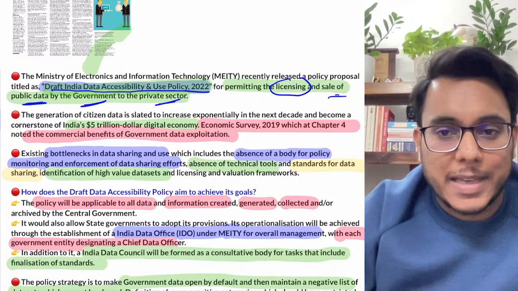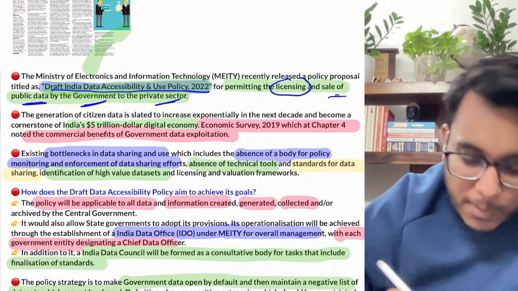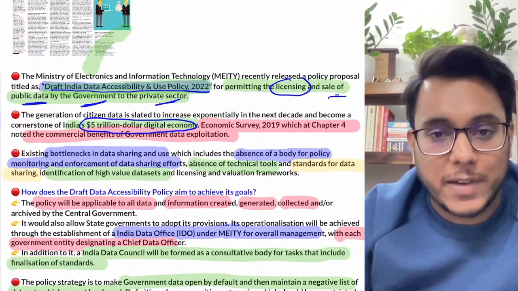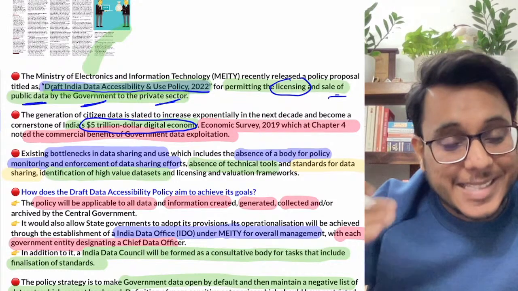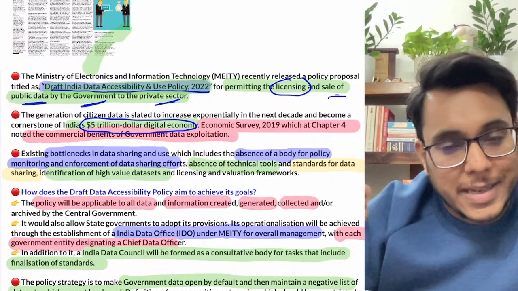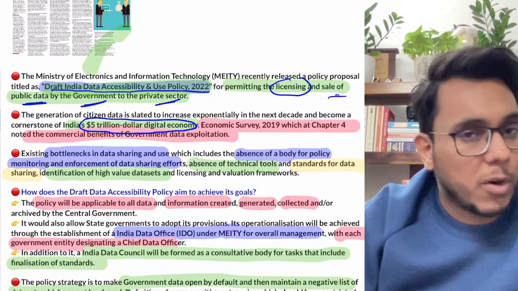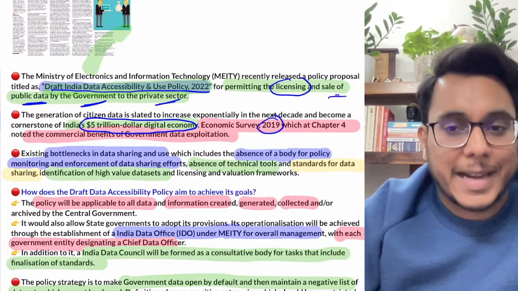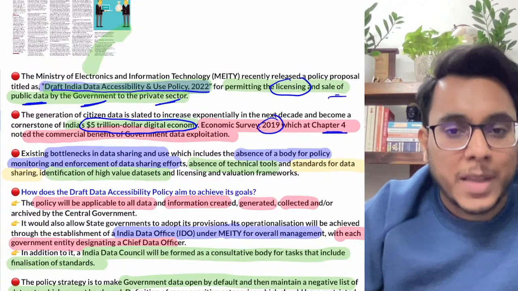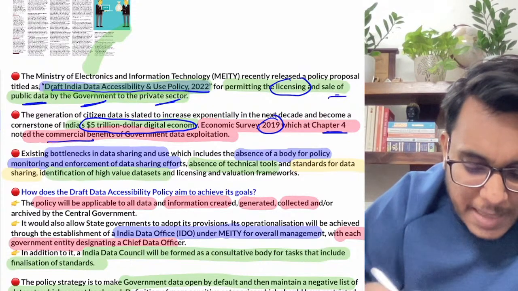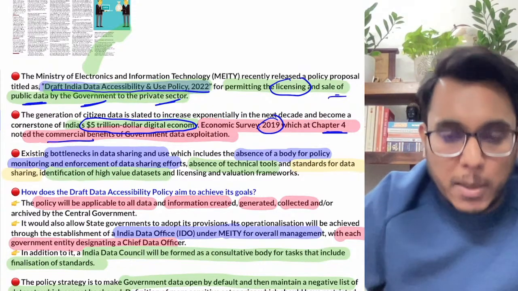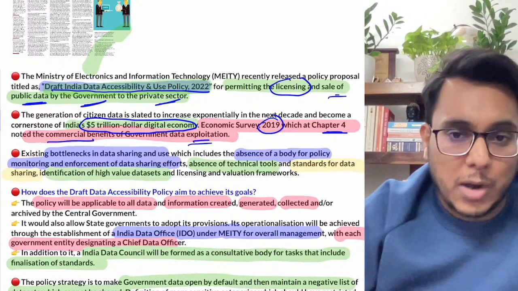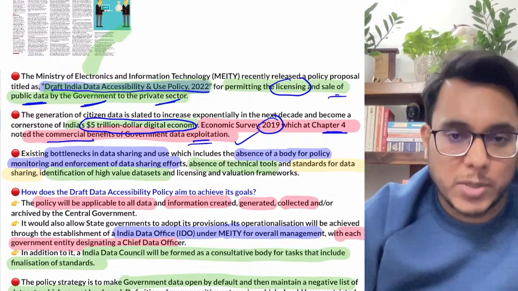Now see this particular thing: we are trying to become a $5 trillion economy, and while we try to become a $5 trillion digital economy, selling of public data or non-personal data will be a very important component of government policy. In this direction, the Economic Survey of 2019, in chapter 4, also provided that the government can get a lot of commercial benefit by data exploitation. We can share the data with other organizations. This is something that was explored.